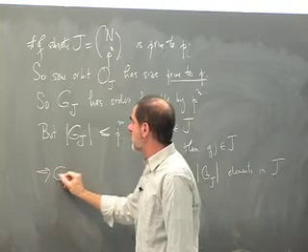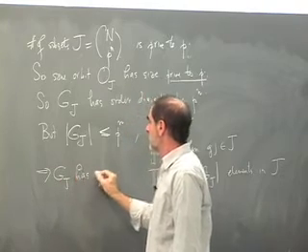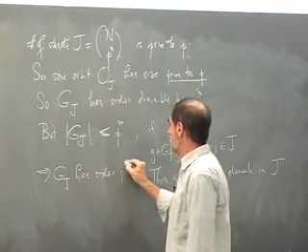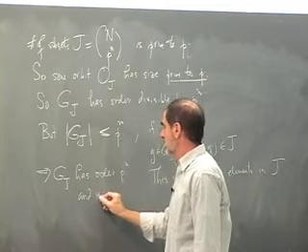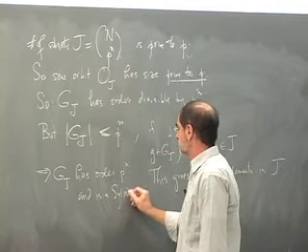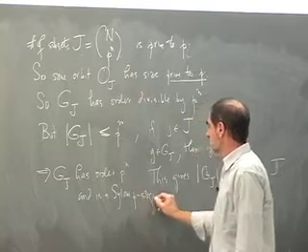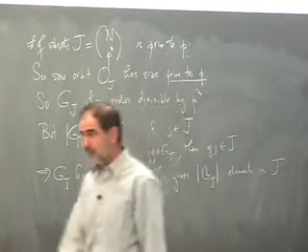That implies that G_J has order p to the n and is a Sylow p. And that was the proof of 1.